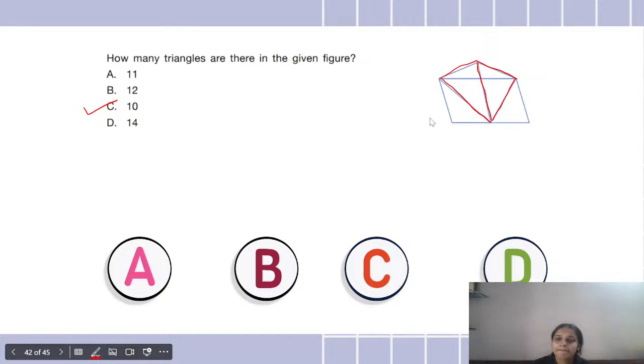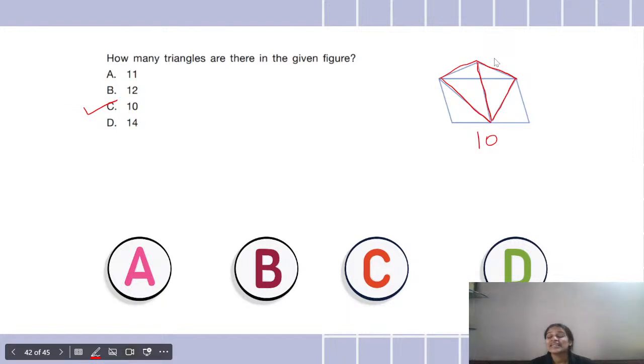Okay. So there are in all 10 triangles in this figure. All right. Yes, some of you did get it correct. So whoever got it correct, absolutely a good job. Very good. Keep up the good job and congratulations.